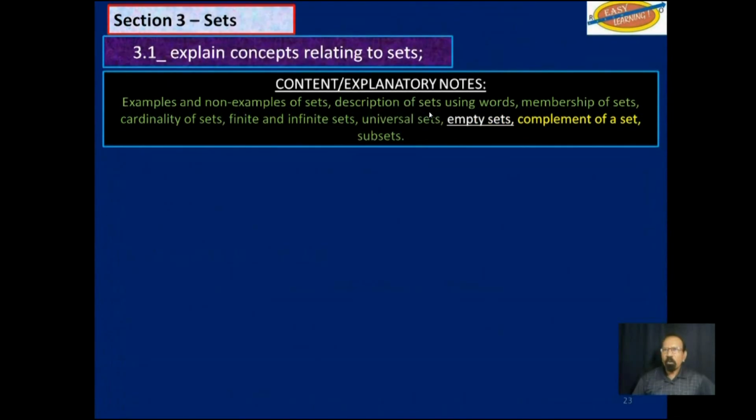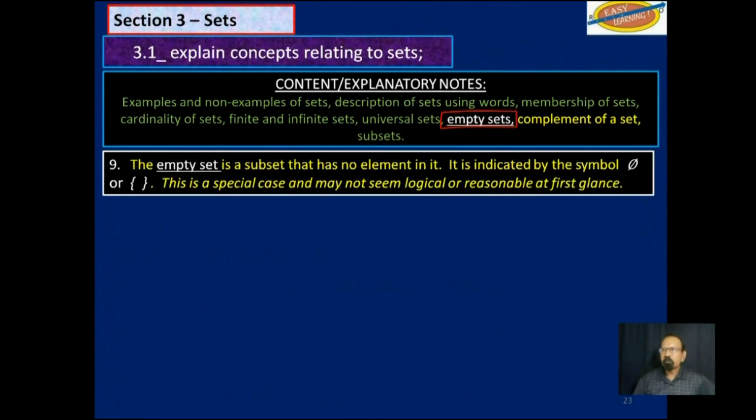So right now, we will be talking about the empty set. The empty set is a subset that has no element in it. Now, it is indicated by this symbol here. It's an O with a stroke across it, or a set symbol without anything in it. This is a special case and may not seem logical or reasonable at first glance.